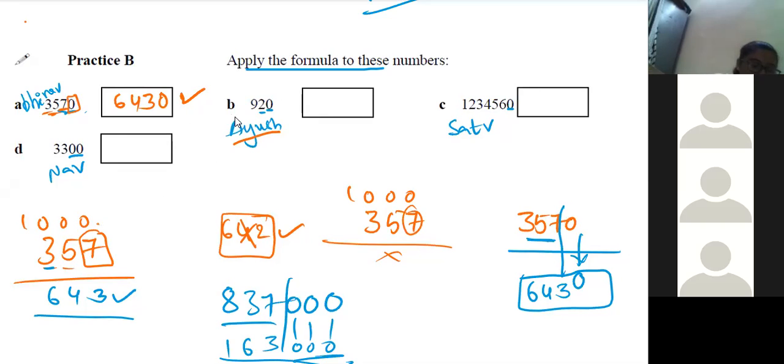Okay, I'm going to the second question. That is 920. Ayush, proceed. Sir, we should do 1000 minus 920. So 0 minus 0 is equal to 0. Then 10 minus 2 equal to 8. And then 9 minus 9 equal to 0. So the answer is 80. Simply 80 is the answer. Very good. Correct.